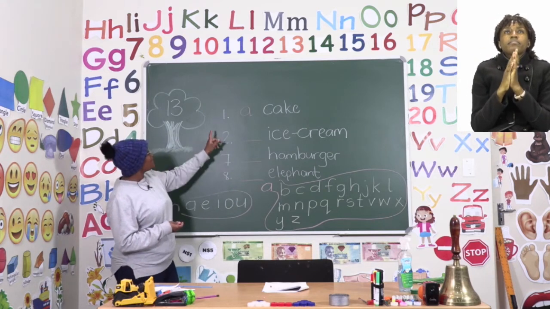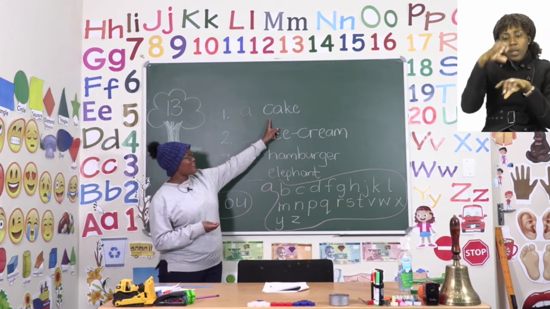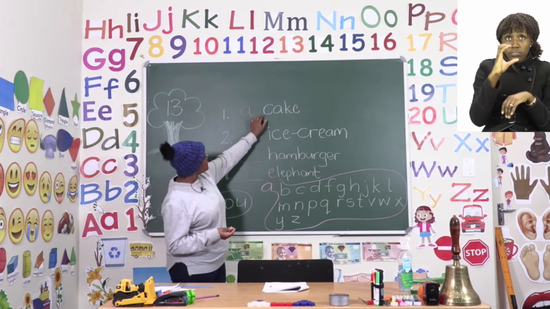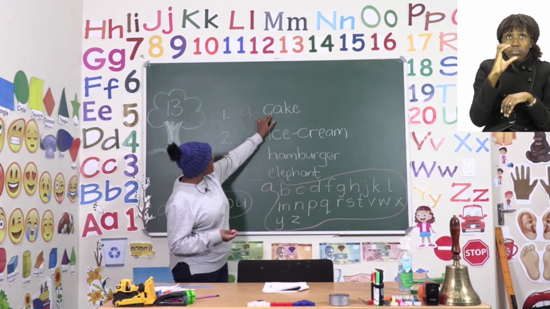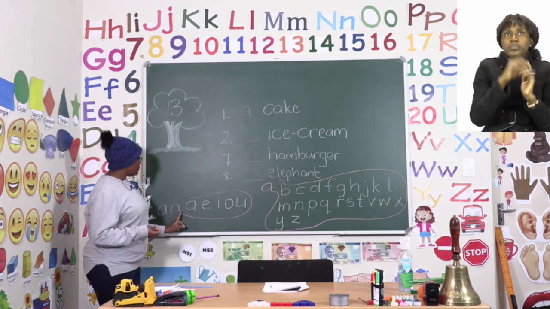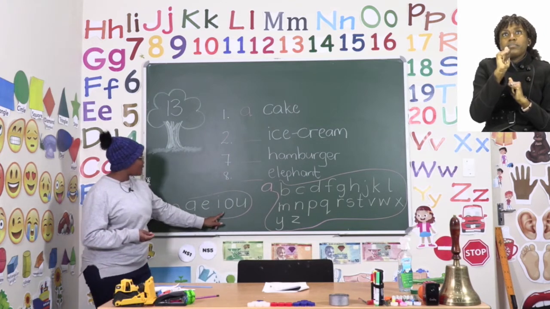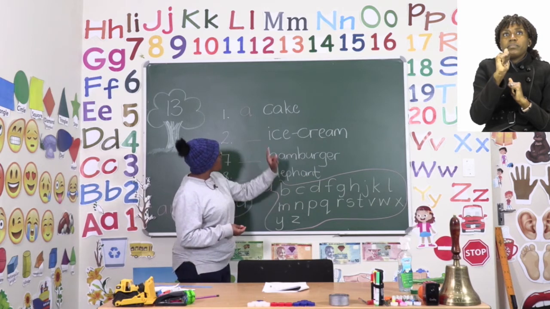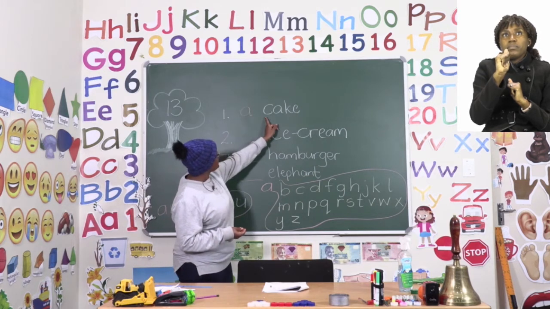The first one that we have is cake. As you can see, the word cake has a C at the beginning. So if we look for the letter C, we can't find it for an, but we can find it for a. So we say a cake.